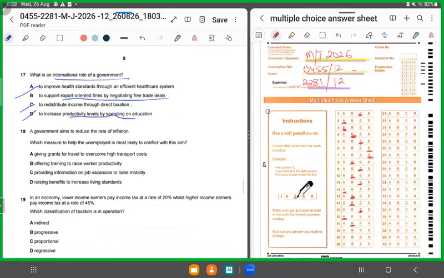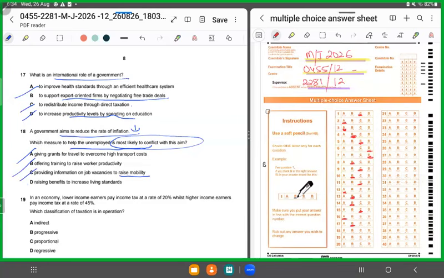Moving forward, 18 says the government tries to reduce the rate of inflation. Which measure to help the unemployed is most likely to conflict with this aim. So if the government is trying to reduce the level of inflation, out of these four, which would not help it do so? That means which would be a barrier in this aim of government. Giving grants for travel to overcome high transport costs. This would help reduce inflation because you're helping them. B says offer training. Again, this would help them. C says providing information on job vacancies to raise mobility. So if you are raising their mobility, it would help them.